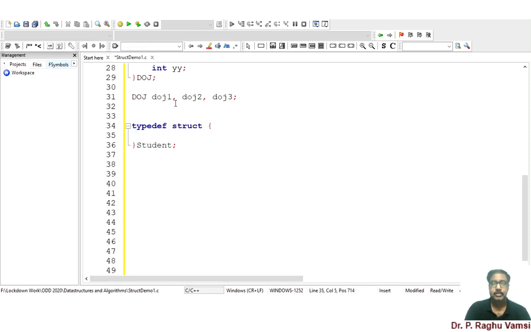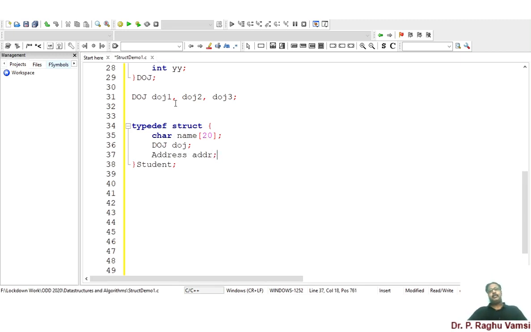So in this student, char name of the student, and doj, which is date of joining of the student in the institute, and I want to call address of the student, ADTR.